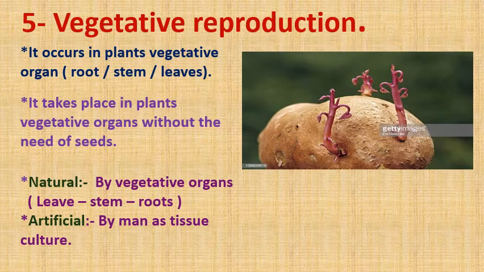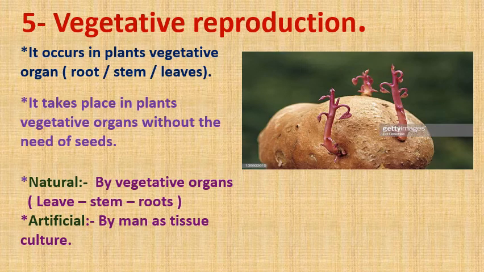Okay. Number 2, by artificial way, I can take a tissue, and this is done by man. This process is called tissue culture. I can take a tissue of this plant and put it in a medium that has a great amount of nutrients that help the plant to grow up quickly.